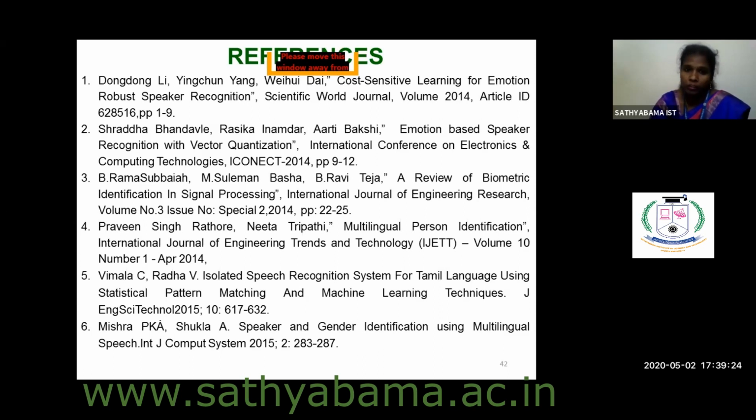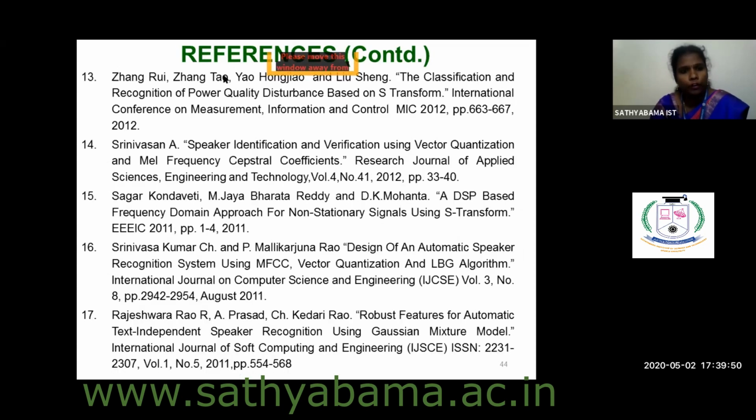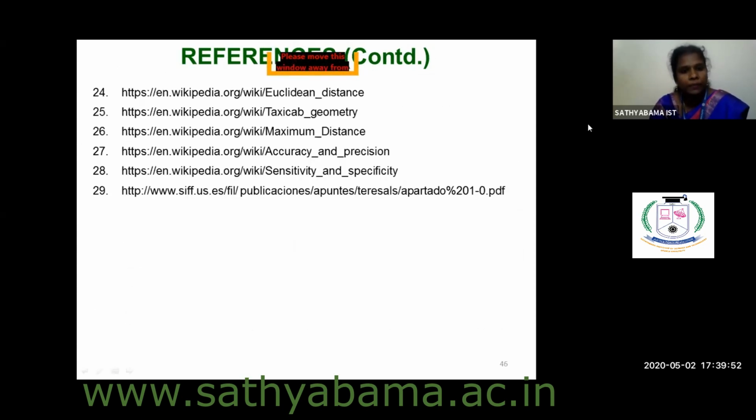First, you should write the full author names, the list of authors, followed by the title of the paper, followed by the journal name. Some journals have a DOI number, so that number also you can give. In which volume it got published, which issue number, what are the page numbers, everything you have to give under the reference section. This should follow the IEEE format. Even if you are referring to a website, that website link also you should give under the reference section.